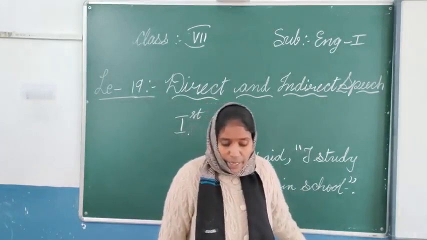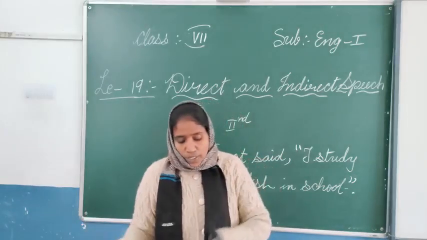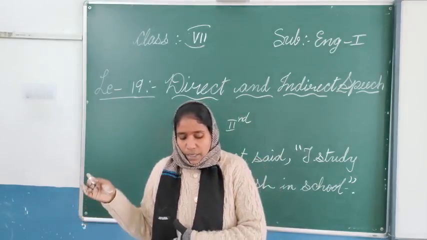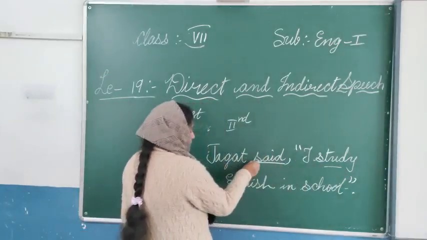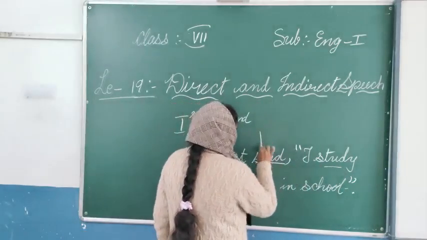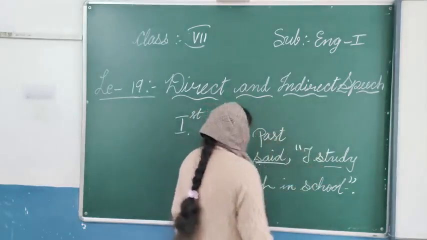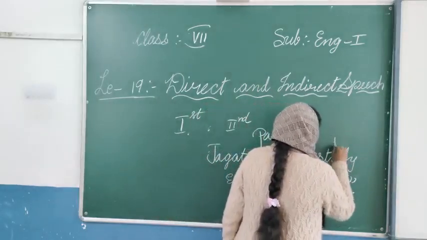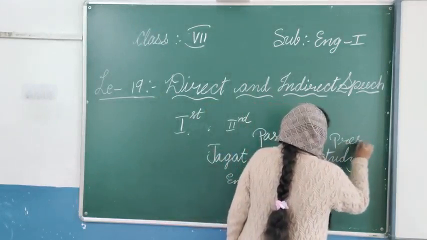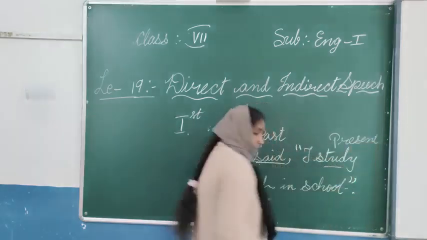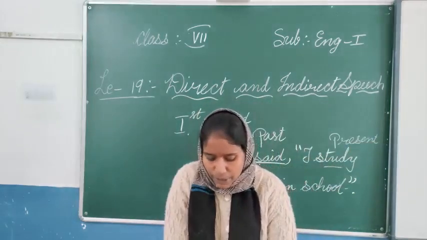We use either a comma or a colon to separate the quoted speech and the introducing verb. So here, study plus said. Here said is in the past tense, and here the verb study is in the present tense. So this is the thing they are telling here.